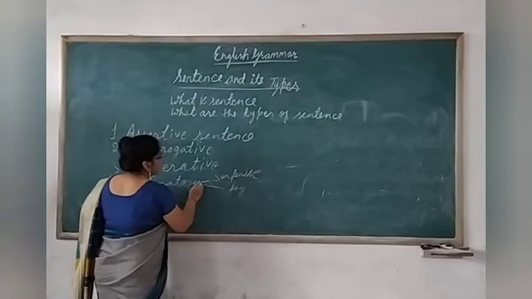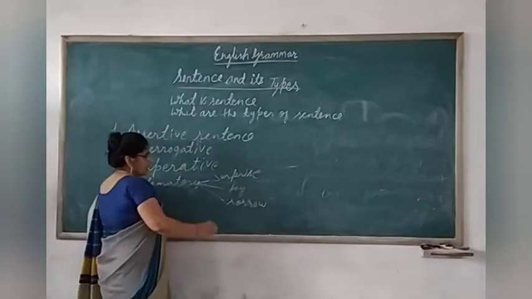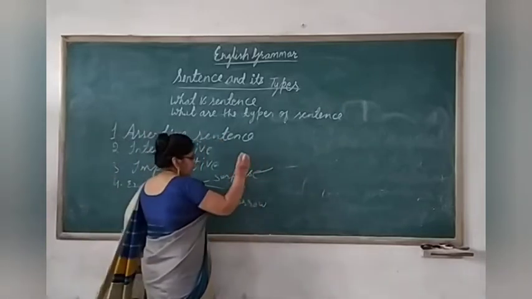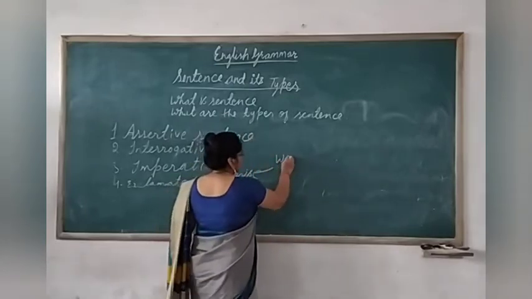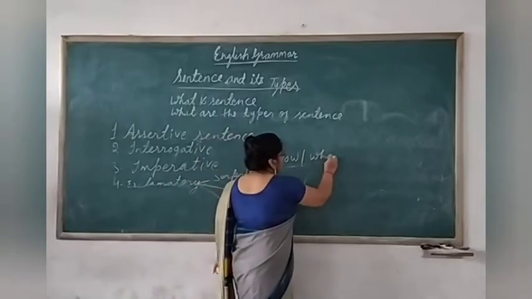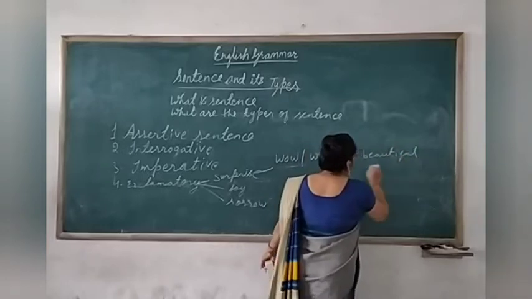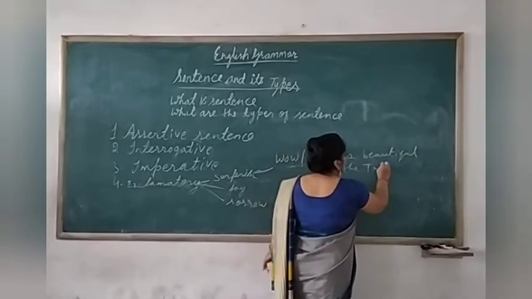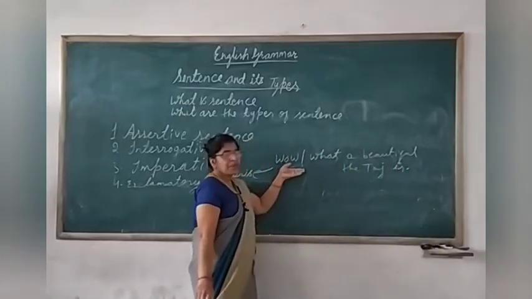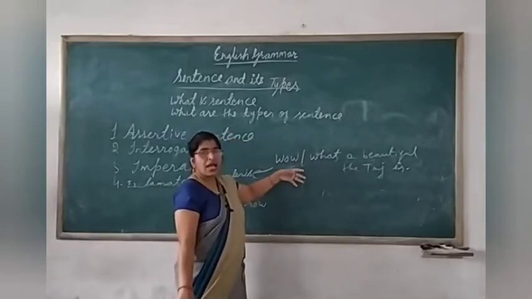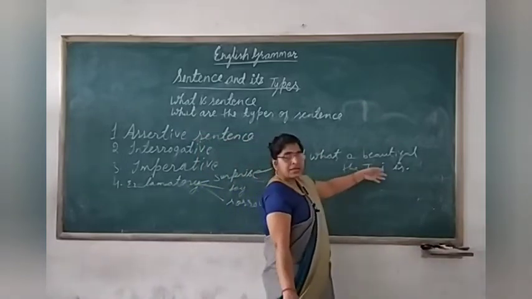Joy means happiness, pleasure, and then sorrow. I'll take the example of surprise. Suppose you visit the Taj, then you say, wow, what a beautiful Taj it is. Here, what are you doing? You are expressing surprise. You are astonished because you have not seen such a building as the Taj.